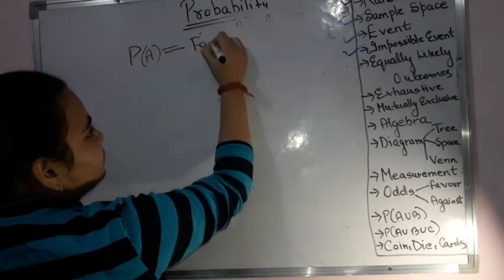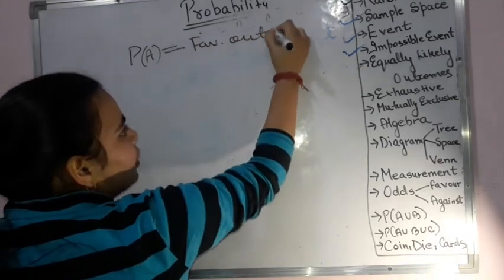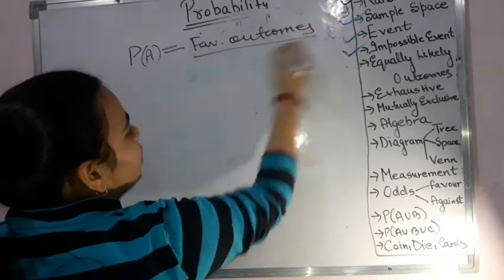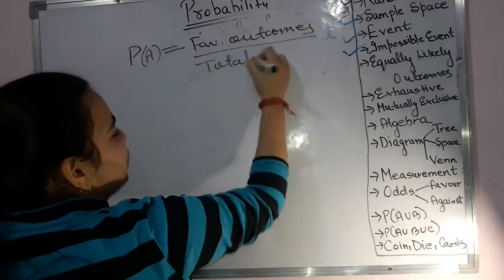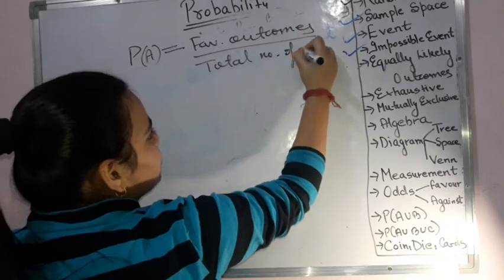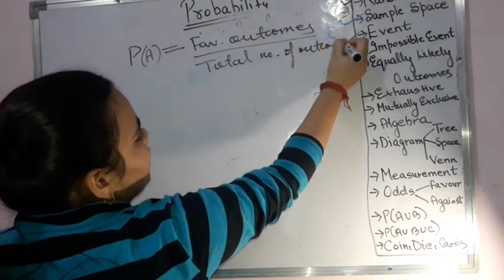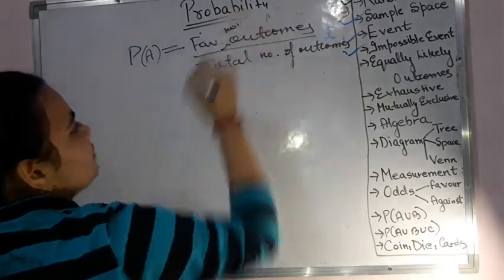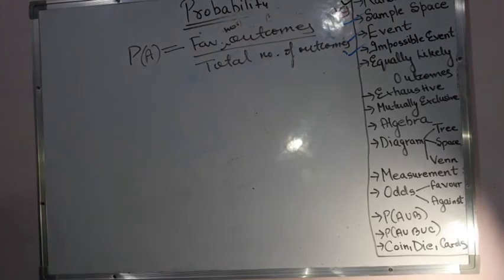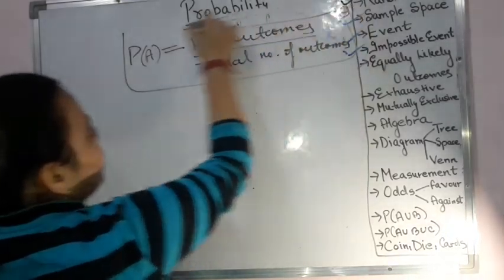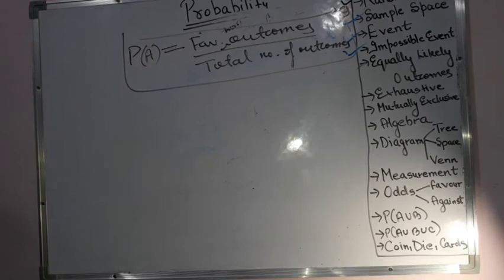Favorable outcomes upon the total number of outcomes that I have. So total number of outcomes which are there. Favorable number of outcomes actually, we are supposed to write. Okay. This is the formula for the probability part. Favorable number of outcomes upon total number of outcomes.